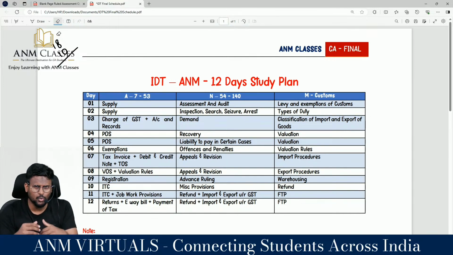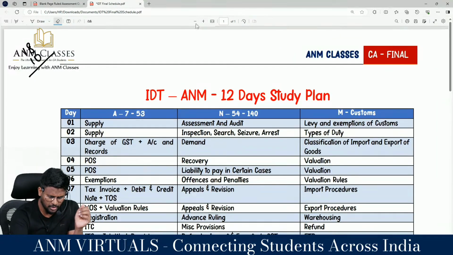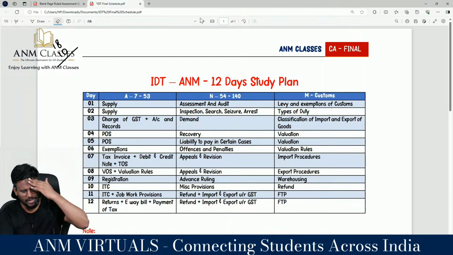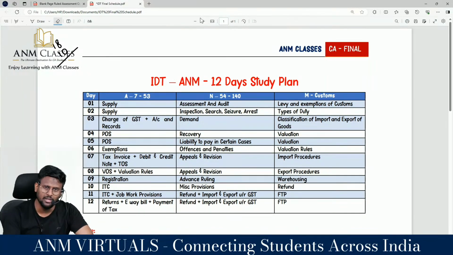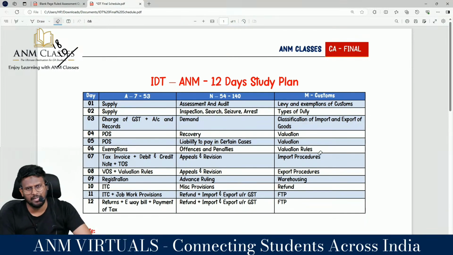Many students have requested me, sir, please, we want the same direct tax plan, we want an IDT 12 days plan. So I have prepared that plan. I thought of uploading this plan after Ramzan, so today I am uploading the 12 days plan. This is how you are supposed to go. Sir, part A, part B and part C.